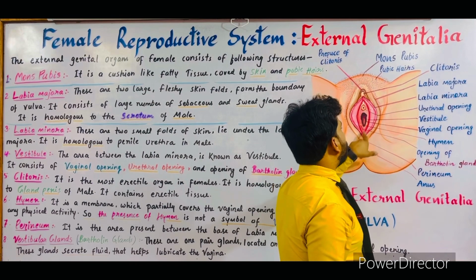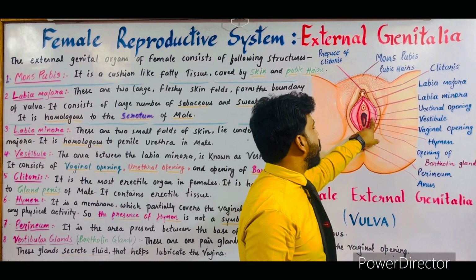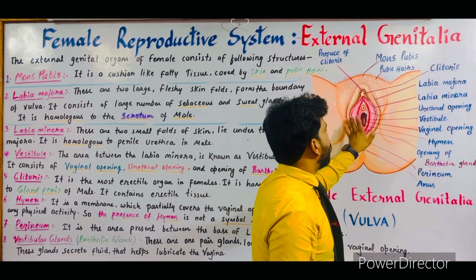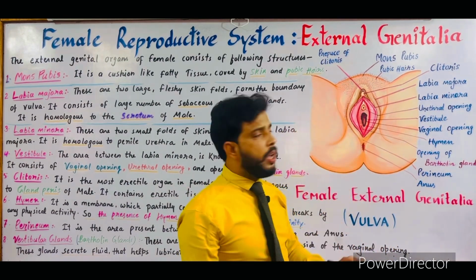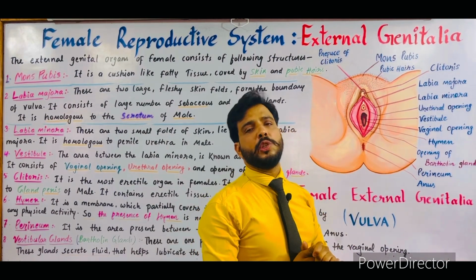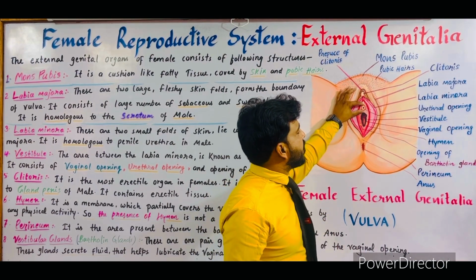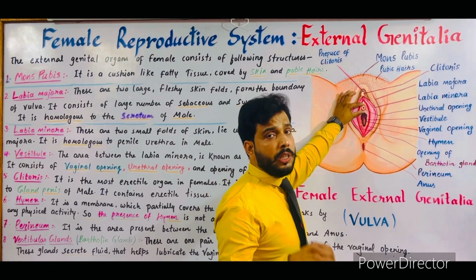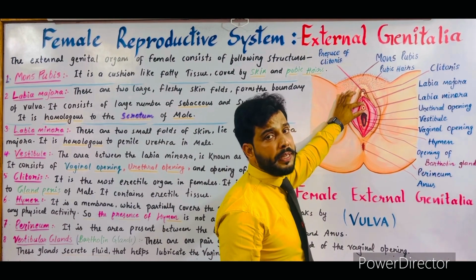The part which is present between the labia minora is known as the vestibule. This is an important part, and the vestibule is present in the center of the vulva. This vestibule consists of some important structures. The first one, the upper structure, as you can see here, is the urethral opening, and the urine is released with the help of this opening. So it is called the urethral opening.